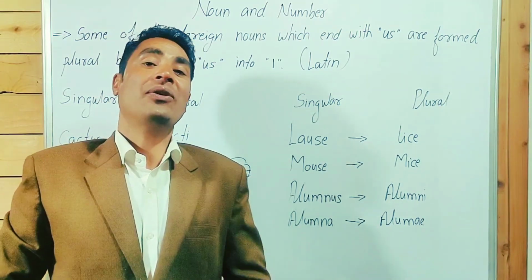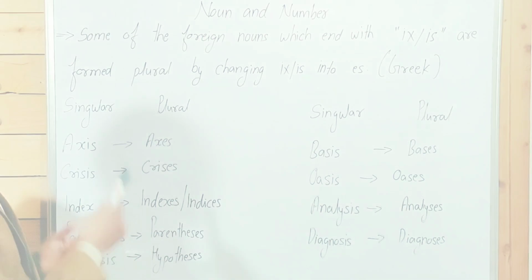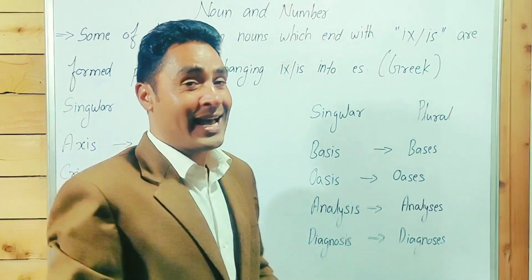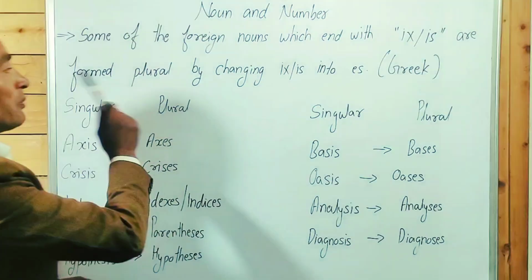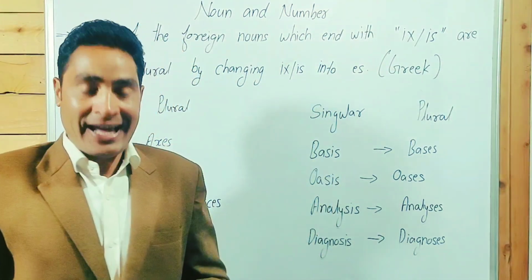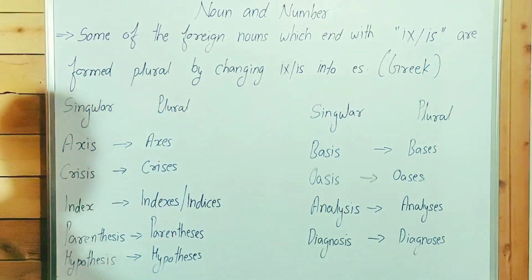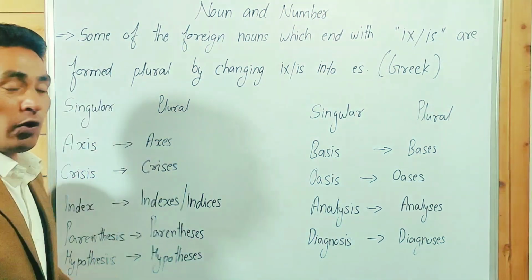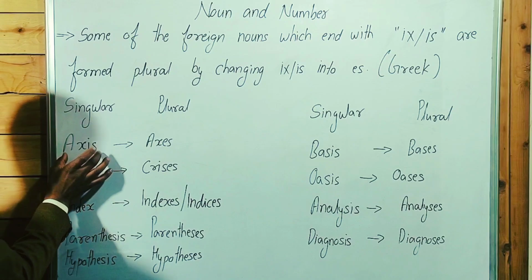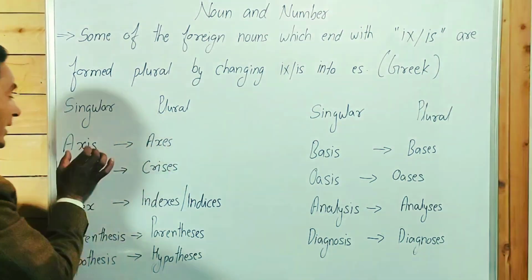In the next slide, we will see some more nouns. Some of the foreign nouns which end with -is are formed plural by changing -is into -es. These are Greek words. These are not English words. These words were taken from the Greek language. First, axis, axes, not axises.